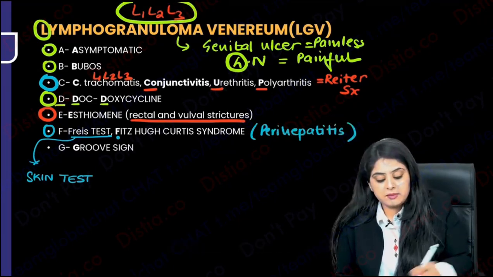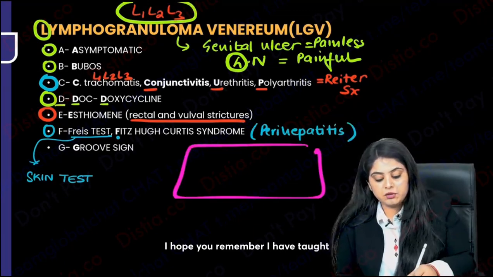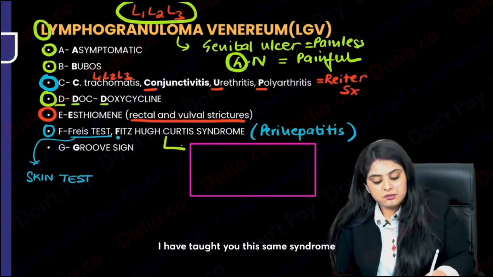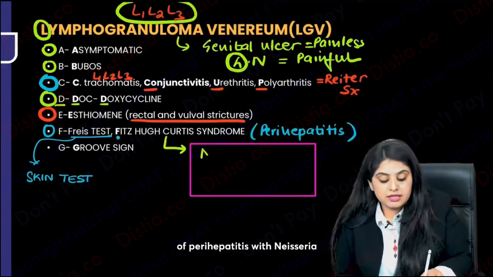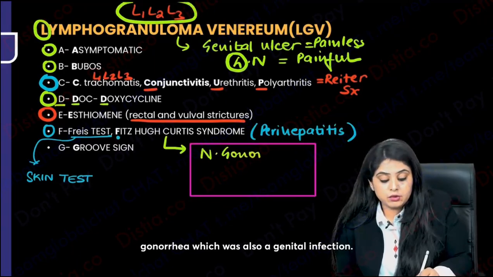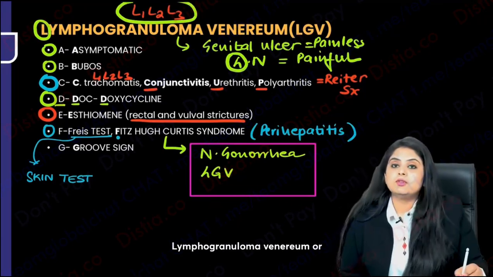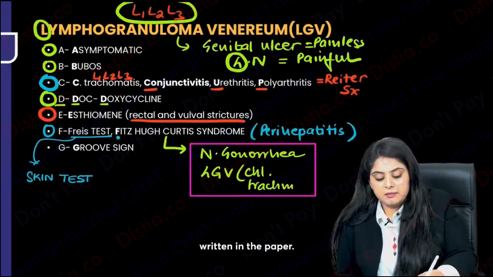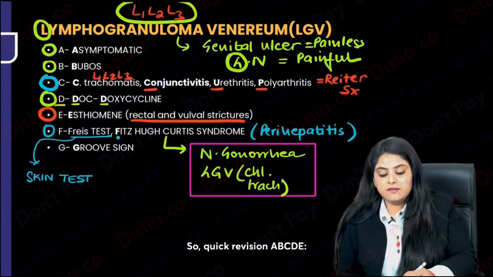Fitz-Hugh-Curtis syndrome is perihepatitis. I hope you remember I have taught you Fitz-Hugh-Curtis syndrome somewhere earlier also. I had taught you this same syndrome of perihepatitis with Neisseria gonorrhoeae, which was also a genital infection. Now I am teaching you with lymphogranuloma venereum or Chlamydia trachomatis, whatever is written in the paper. I hope everyone's okay. So quick revision, ABCD.